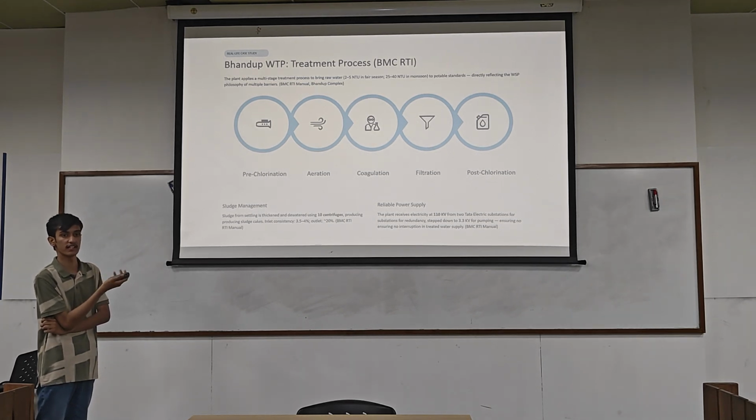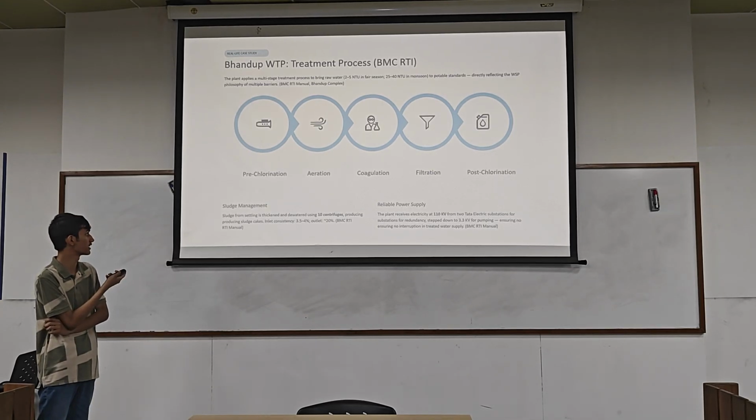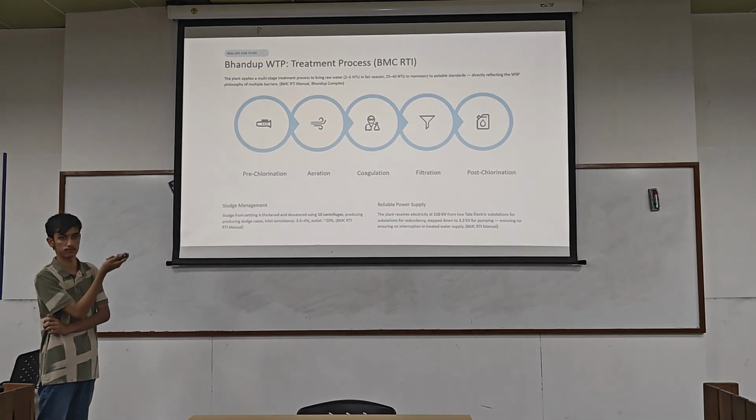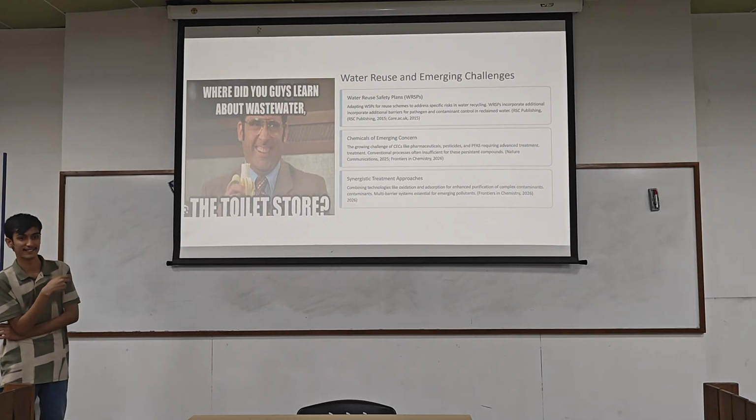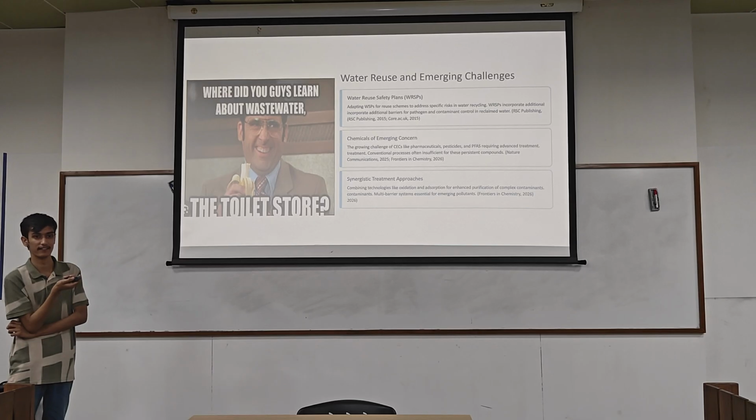If it is solid, it is a little bit easier. Also, the volume of sludge reduces. So this is why it is important. And also the power supply, because these are very power-consuming processes, so we need a regular power supply for this.